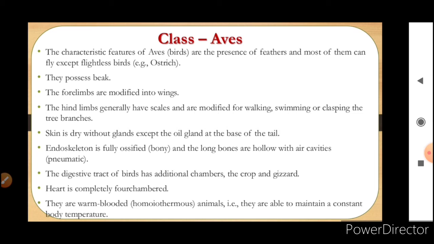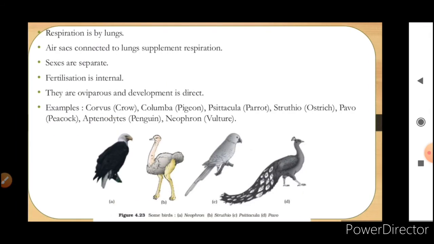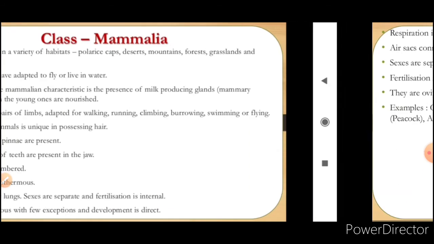The digestive tract of the birds has additional chambers, that is crop and gizzard. The heart is completely four chambered. They are warm-blooded homeotherms and able to maintain a constant body temperature. Respiration is by lungs. Air sacs are present which are connected to the lungs and supplement respiration, means help in respiration. Sexes are separate. Fertilization is internal. They are oviparous and development is direct. And these are the examples of aves.